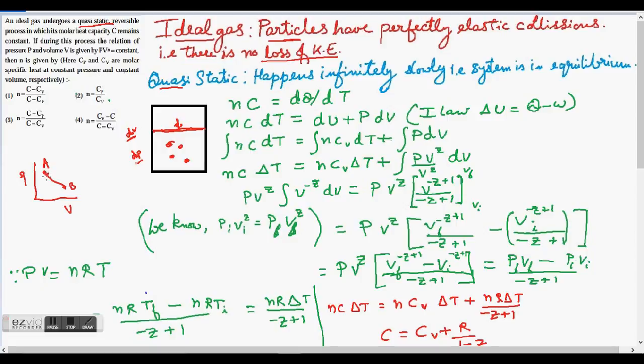So that is the reason we consider quasi-static processes, so that we know how pressure and volume are changing or related to each other at every infinitesimally small point.